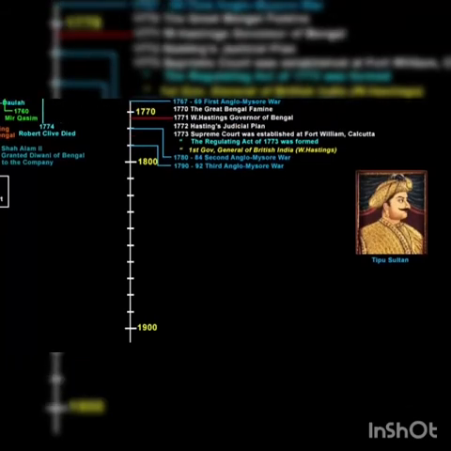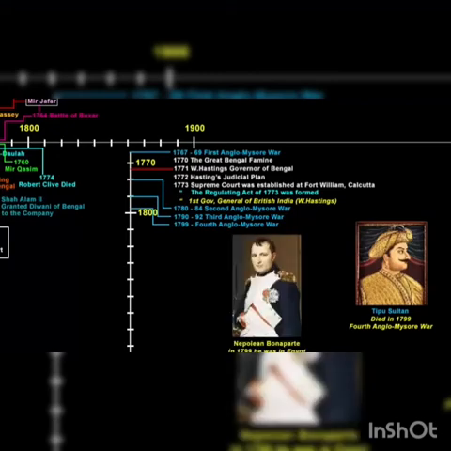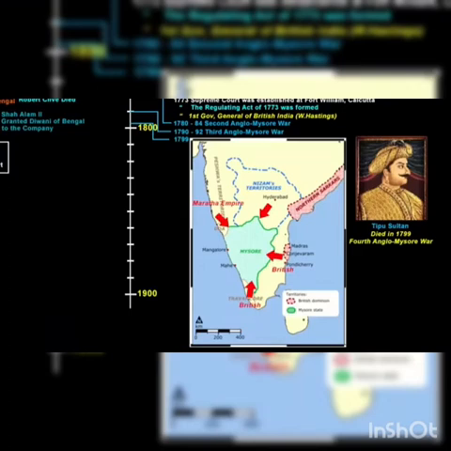The fourth and the last Anglo-Mysore War was fought in 1799. In this, Tipu Sultan died because the East India Company saw the alliance of Mysore and the French as a threat. Napoleon Bonaparte was a French military leader. He was posted in Egypt during 1799, and even the British had a presence in Egypt. So Tipu Sultan wrote letters to Napoleon, and in return Napoleon assured his support to Tipu against the British in India. This was definitely a threat to the East India Company, so the company asked help from the Maratha Empire and the Nizam of Hyderabad.